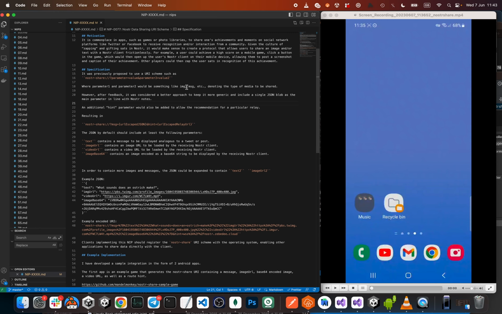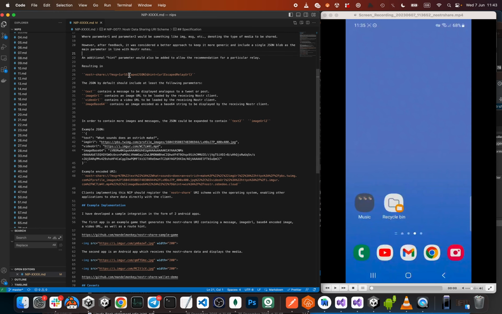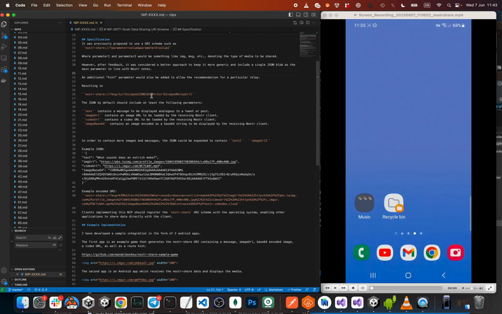So we went for a more generic approach where the data you share is actually just a JSON string. That JSON string by default should contain text, image URL, a video URL, and a base64 image. For the image URL, obviously, you put the URL to a PNG or something, and the Nostr client should load that. However, if an app, for example, wants to take a screenshot, it can actually just send the base64 image data, so it doesn't have to upload it to a server and then get a URL to then share with the Nostr client.